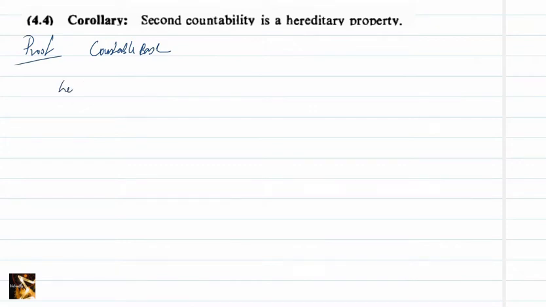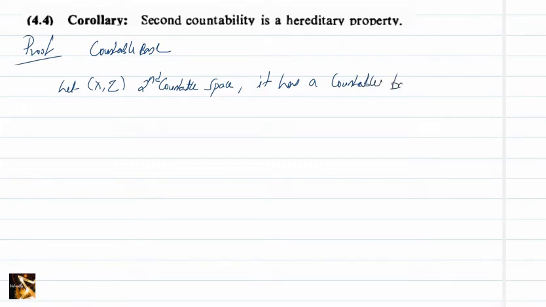Let (X, tau) be a second countable space. That means it has a countable base B.